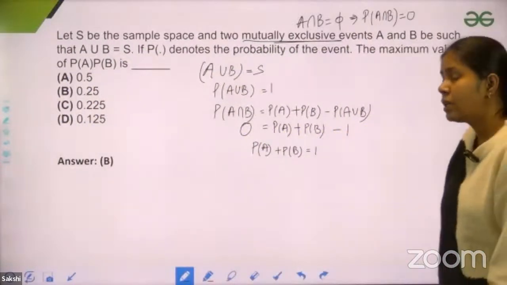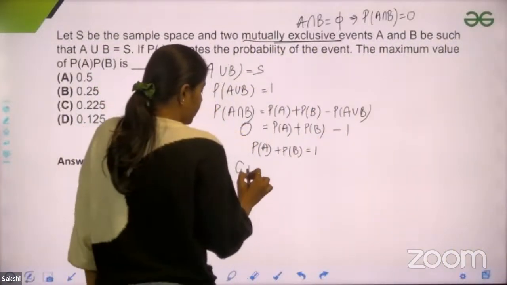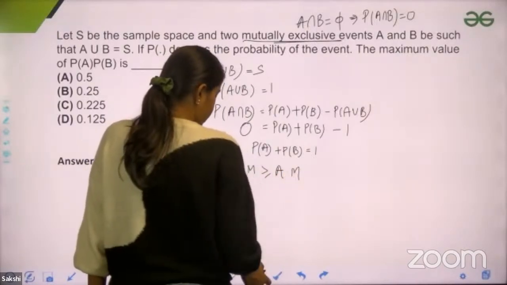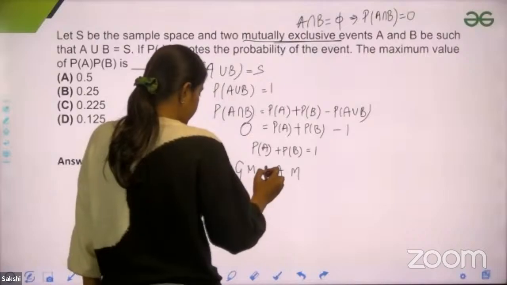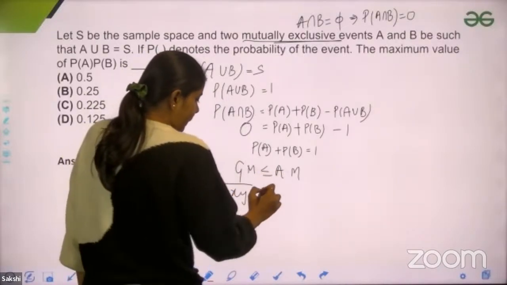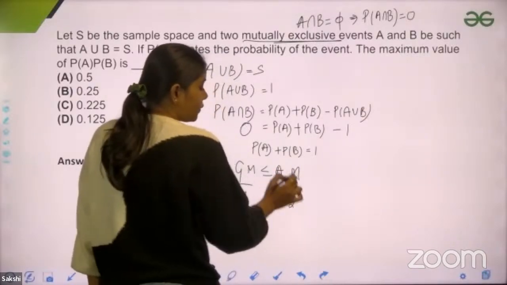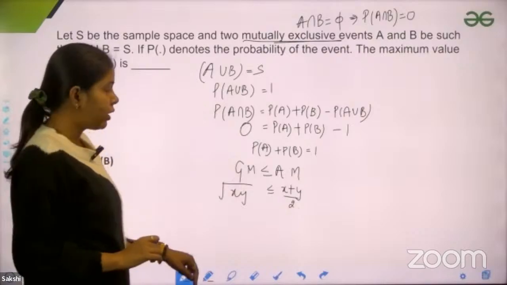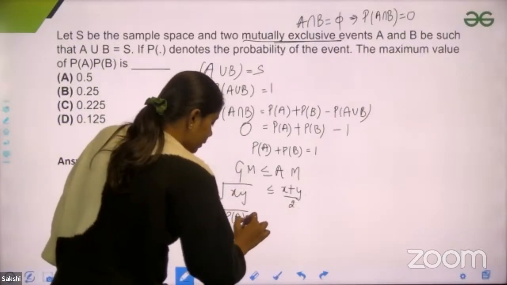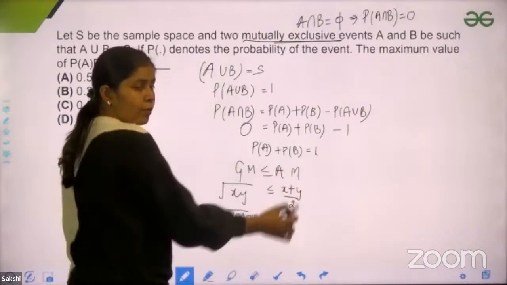How am I going to find out? So there is one formula: the geometric mean is always less than or equal to the arithmetic mean. The geometric mean of two numbers is square root of xy and the arithmetic mean is x plus y by 2. So let's take x as probability of A, y as probability of B. So it would become square root of probability A into probability of B, and it is less than or equal to 1 by 2, because probability A plus probability B is 1.